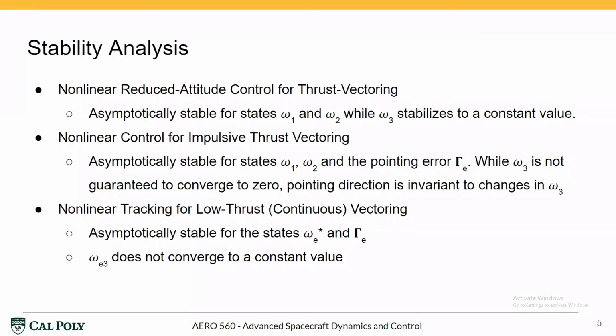For the stability analysis, 3 control modes are analyzed. First, nonlinear reduced attitude control for thrust vectoring is asymptotically stable for states omega-1 and omega-2, while omega-3 stabilizes to a constant value.